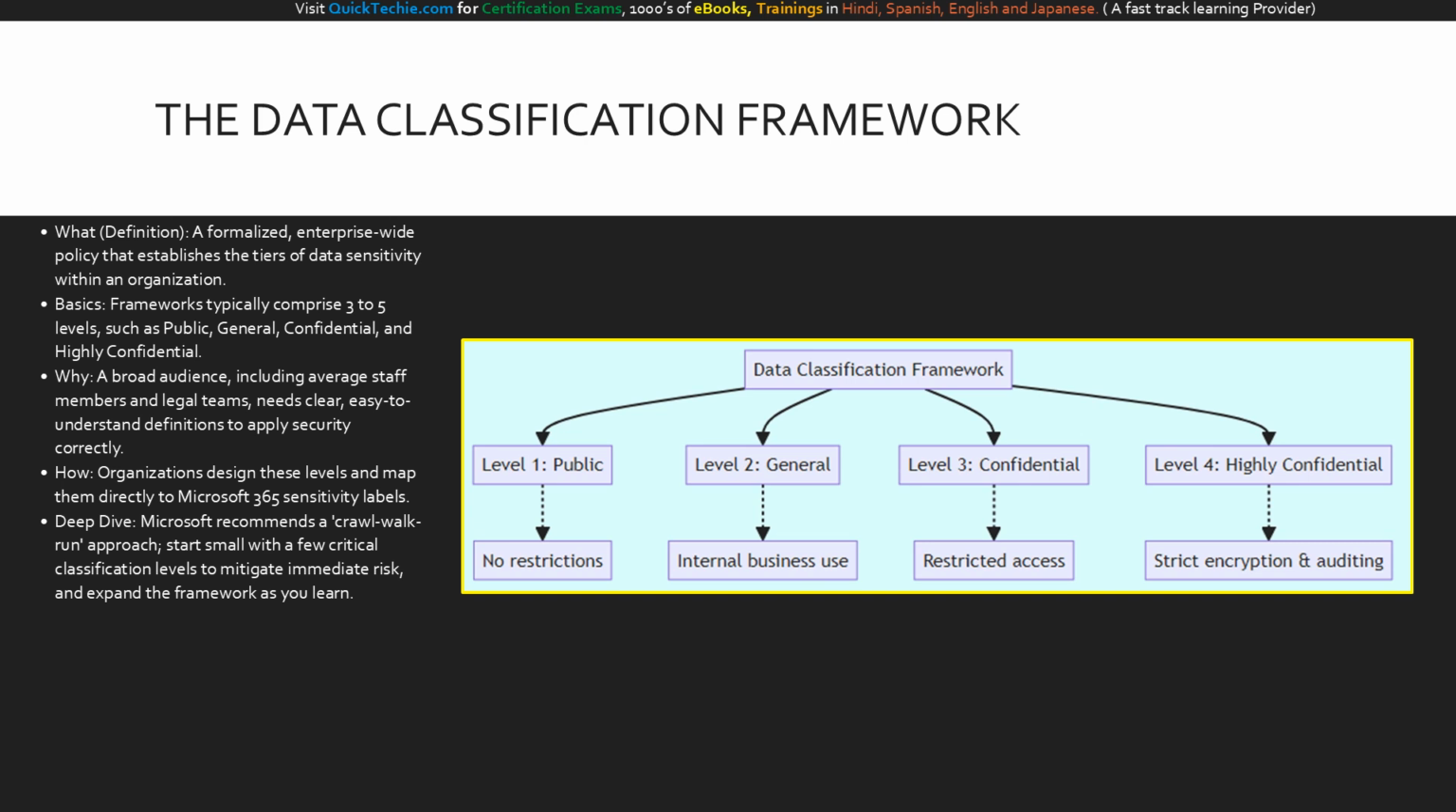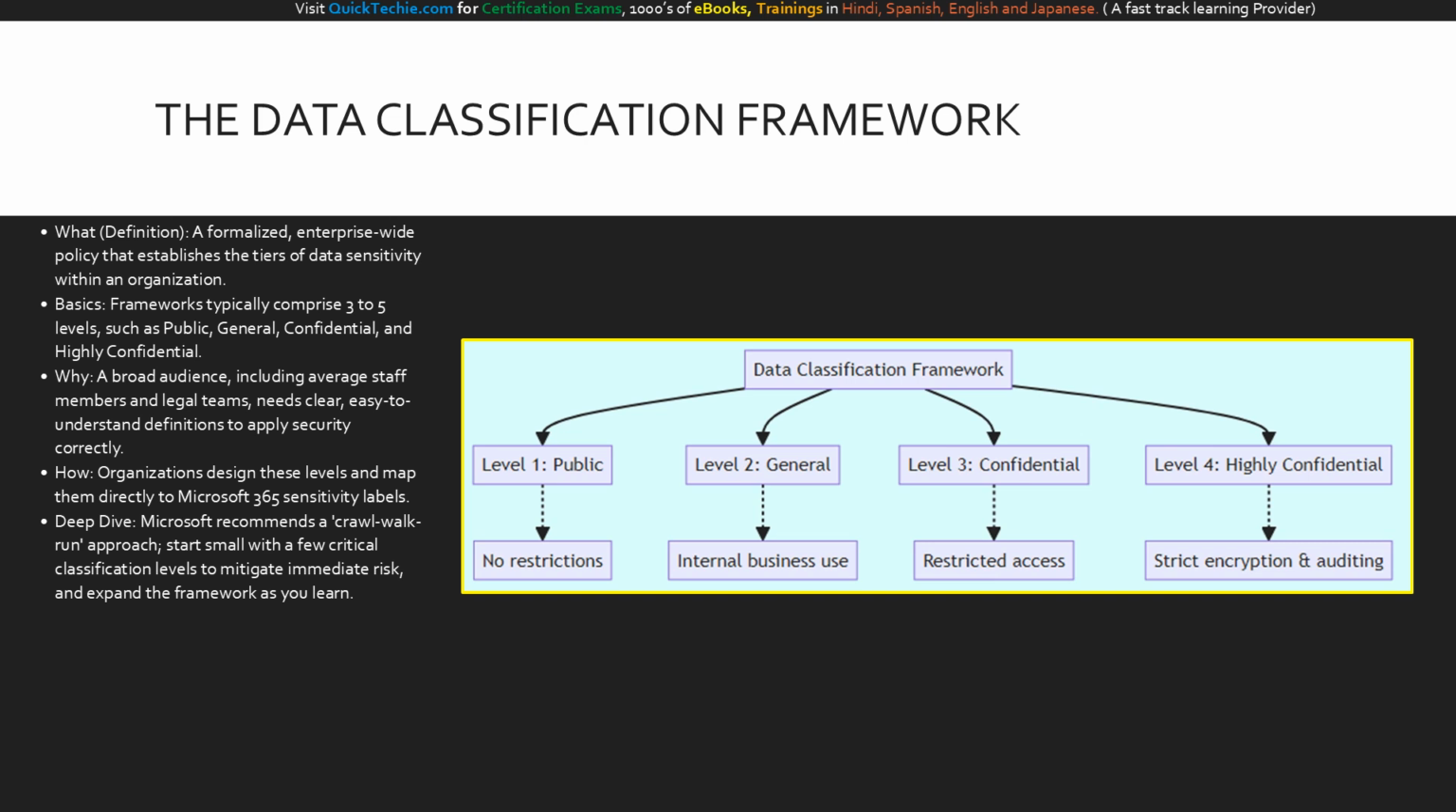Why is simplicity so important? Because data classification is not just for cybersecurity experts. It is for your average staff members, HR teams, and business leaders. If they don't understand the jargon, the classification effort will fail. When deploying this in Purview, we use a crawl, walk, run approach. Start by mapping a few basic levels to your sensitivity labels, pilot them with your users, gather feedback, and iterate.